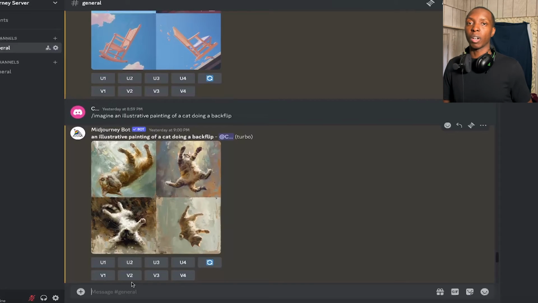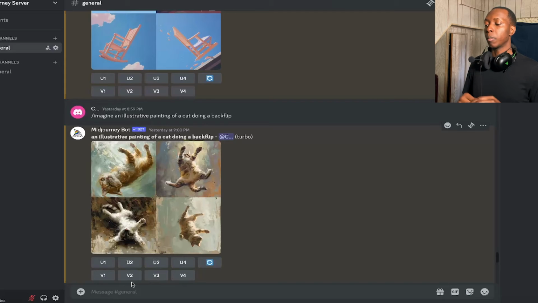And now the last part of this tutorial, style tuning. Now, if you use Stable Diffusion, you may already be familiar with this kind of concept. It's basically when you use images to train the AI to make the specific type of image that you want. In Stable Diffusion, we call these models and LoRAs, but here in Midjourney, we call it style tuning. And it's a very interesting way of doing it. It's currently not in the V6 version. You would have to use 5.2 in order to do that, but that's all well and good because it's still very simple.